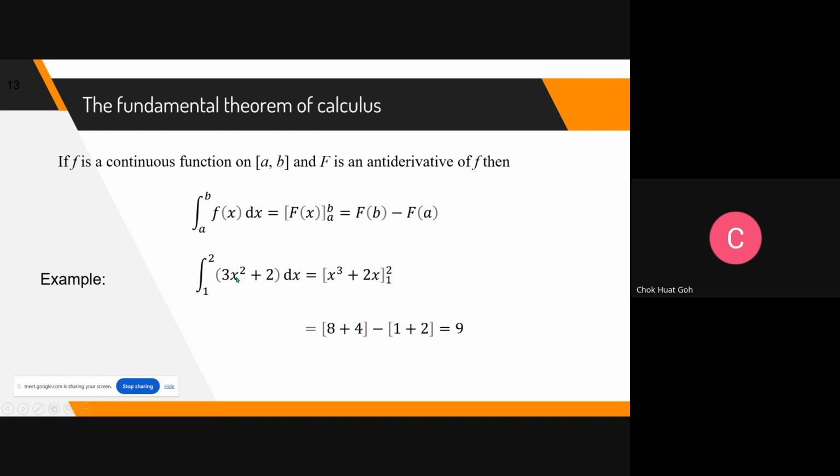If you integrate from 1 to 2 this function, 3x squared, integrate, you get 3x cubed over 3. 3x cubed over 3 becomes x cubed. Plus, integrate 2, 2x. Put 2 inside here, you get 2 power 3 plus 2 times 2. So 2 power 3 is 8, 2 times 2 is 4. So you get this, the first one, and then minus, and you put 1 inside, you get the second part here. All right. Again, I still feel that the majority has no problem. That's why I quickly do it as a recap.